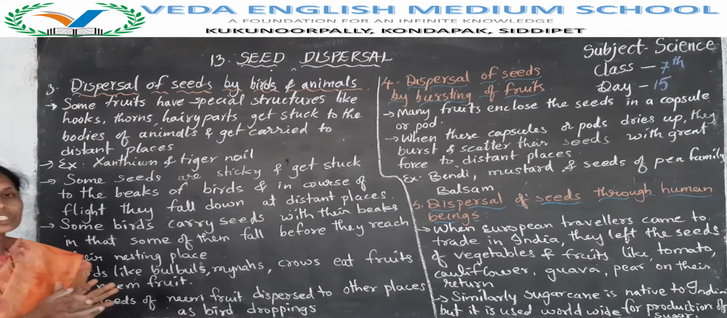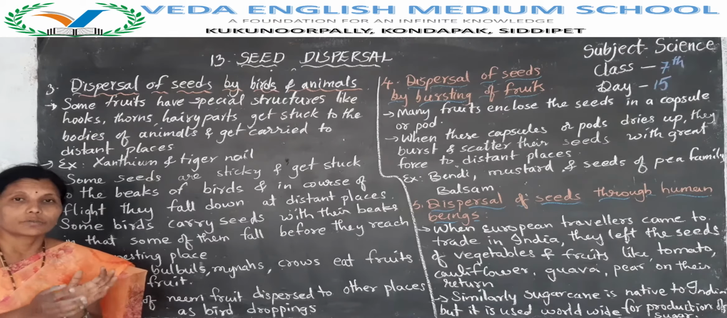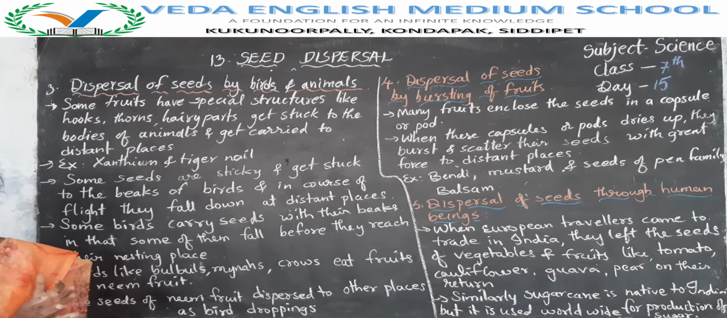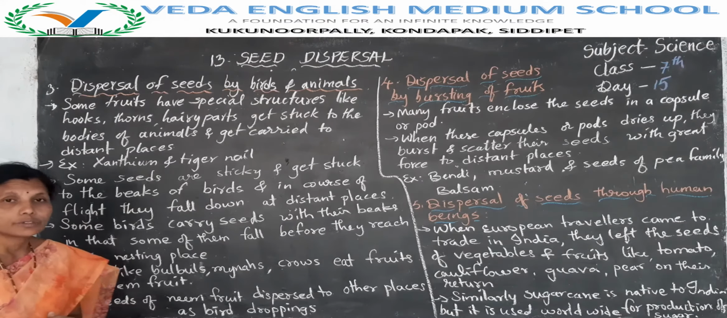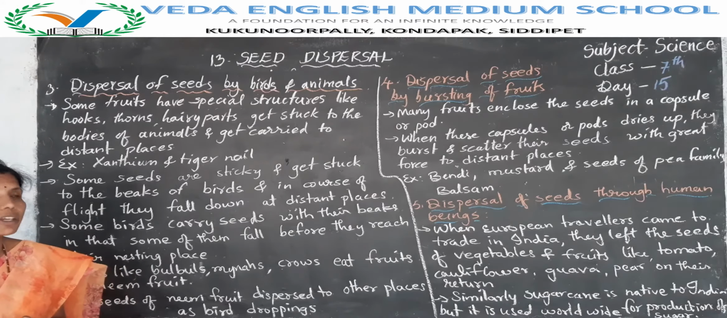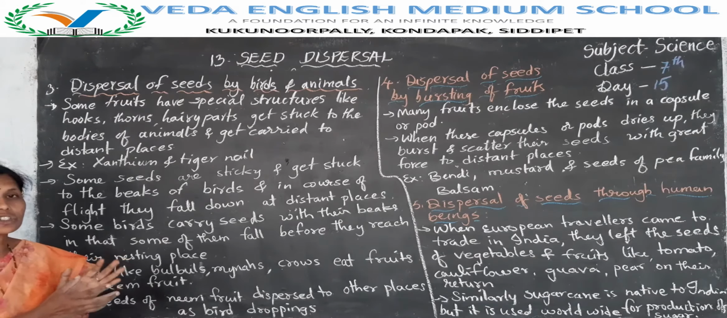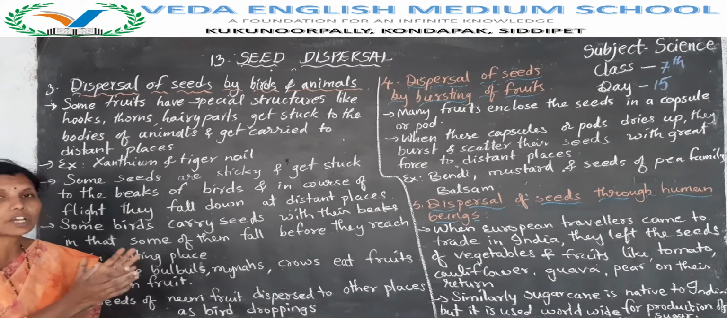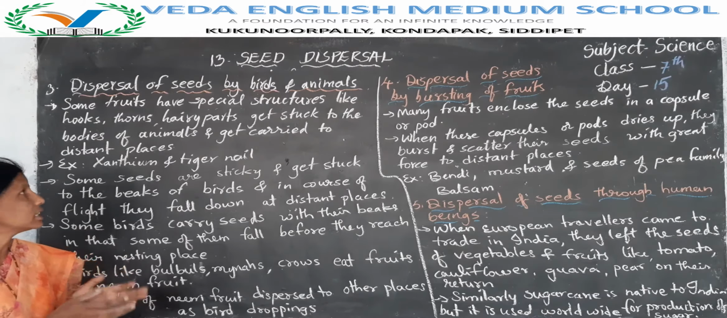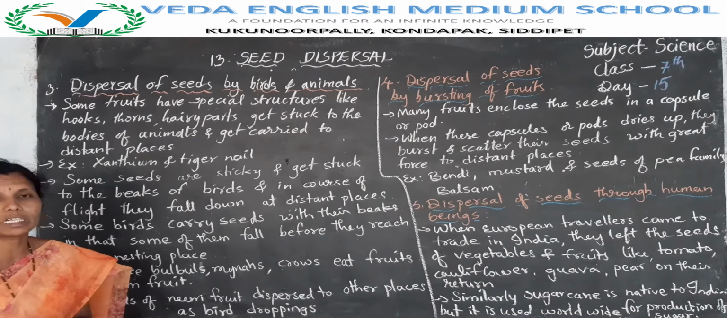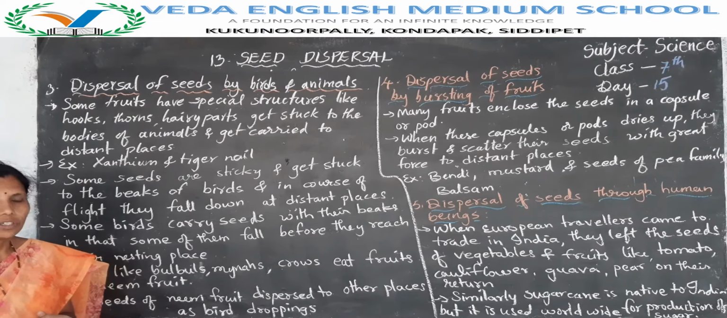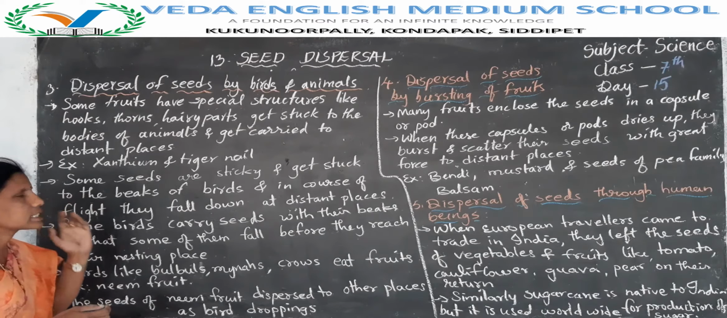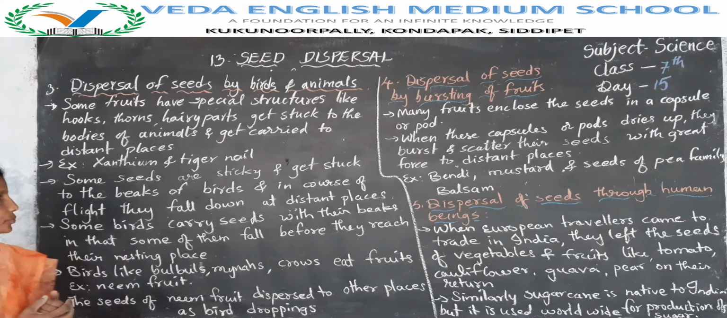So the seeds which are dispersed from one place to another through birds and animals have special structures, like hooks, thorns and hairy structures. So the seeds which have these structures get stuck to the bodies of animals and get carried to distant places. Okay, an example, xanthium and tiger nail.